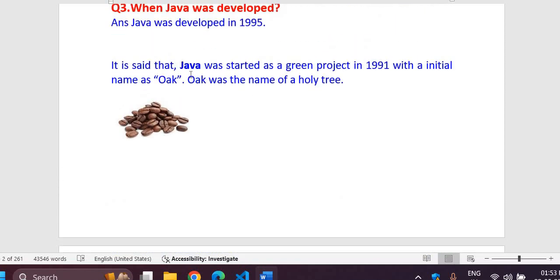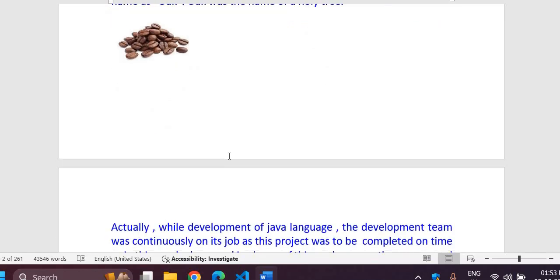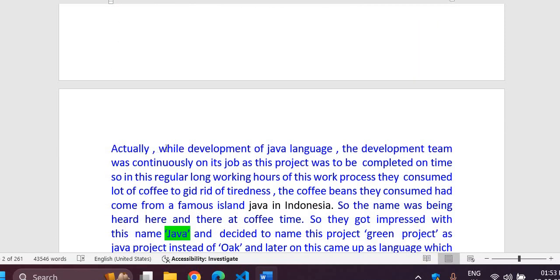Although the project started with the name Oak in the beginning, it changed to Java. So how? While developing the Java language, the development team was continuously on the job, as the project was to be completed on time. In those long working hours, they consumed a lot of coffee to get rid of tiredness and keep themselves active.